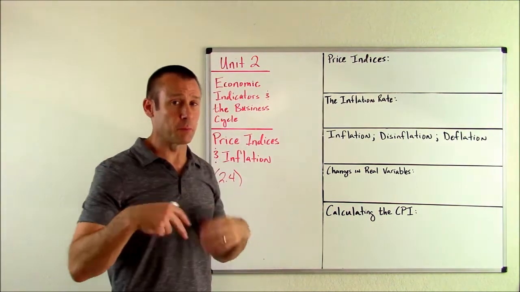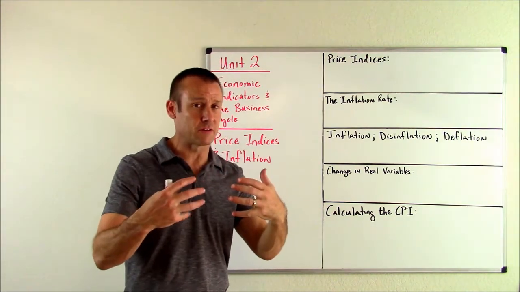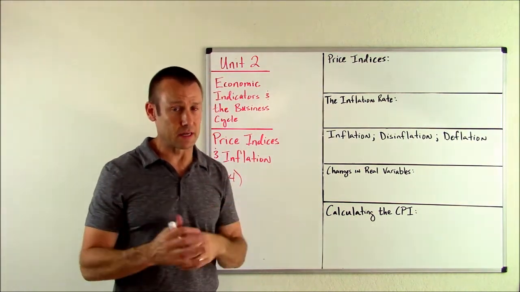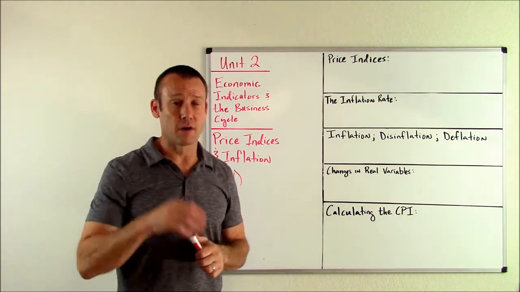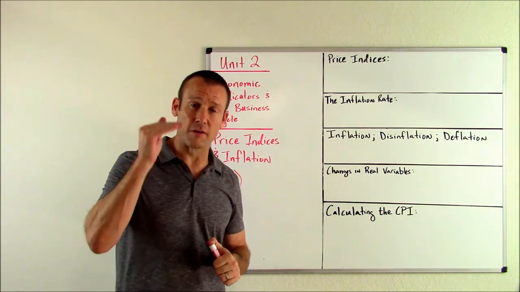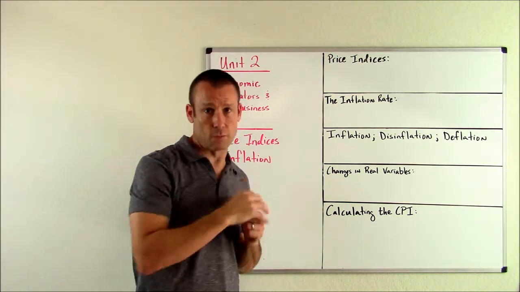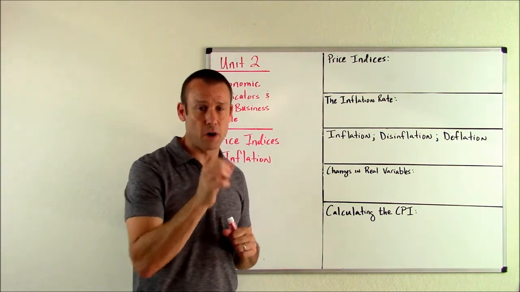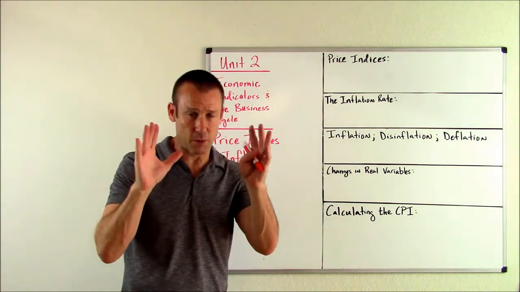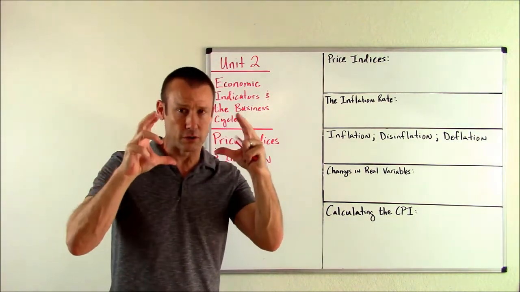Now there's two of these, but before I talk about the specific price indices that are out there, let's define a price index. What is a price index? A price index is a measurement of a current year's price level in relation to a base year price level. Now I put a little bit of a pause in there because I want to make sure you hear that first part, okay? Because that's the thing I want students to really hold on to.